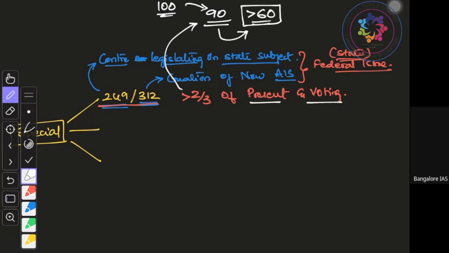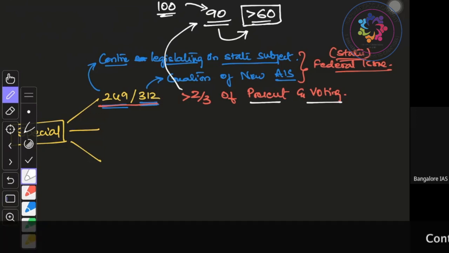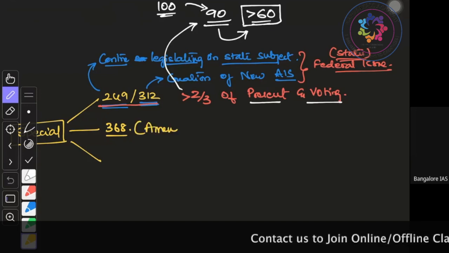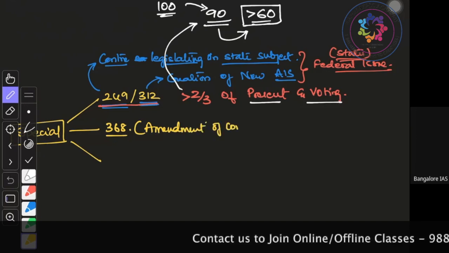Did you all understand this? Any doubt? More than 2/3 of present and voting. That is the first kind of special majority. Then the next one is majority under Article 368. Article 368 deals with amendment of the Constitution, right?